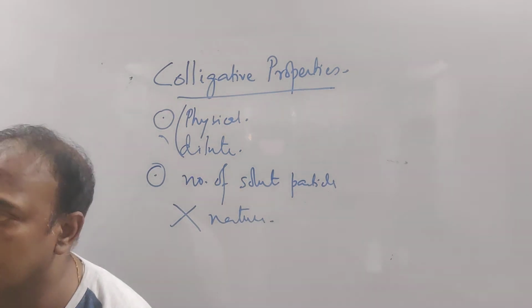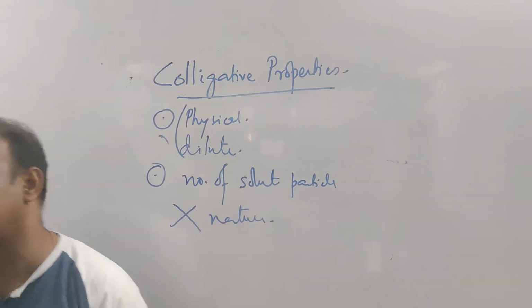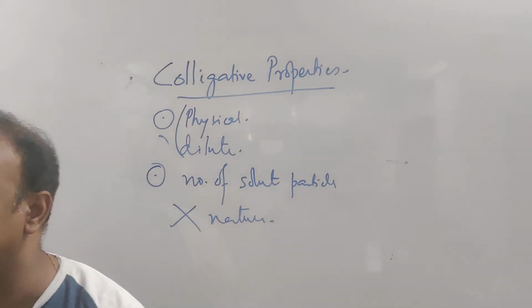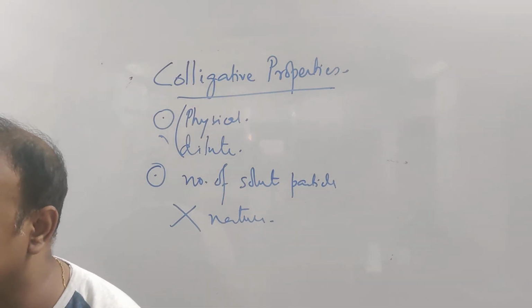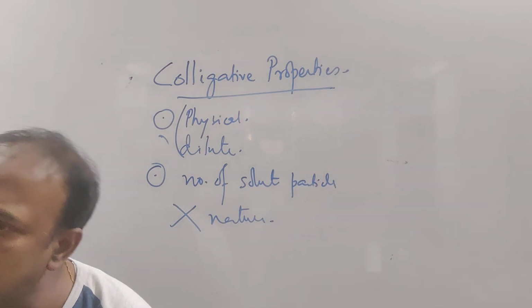Means what? It depends on how many solute particles are there. Whether they are atoms or molecules or ions does not matter. How many solute particles are there?